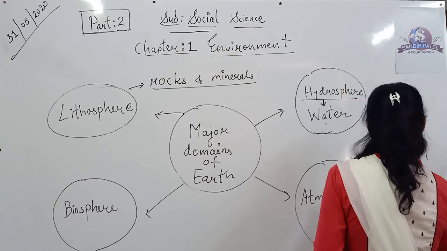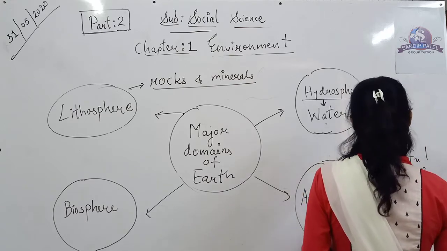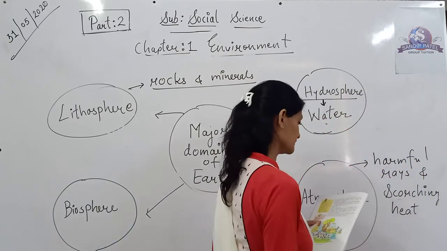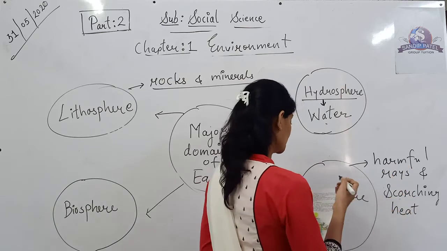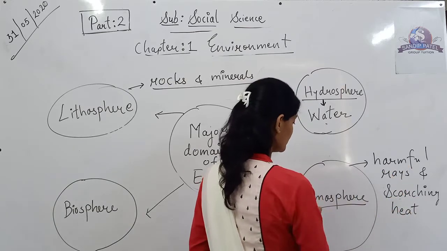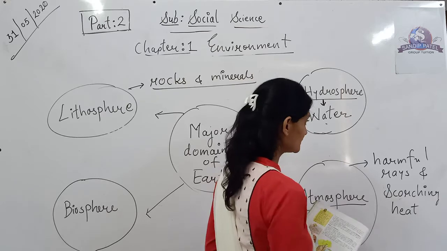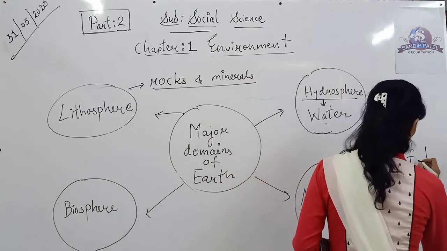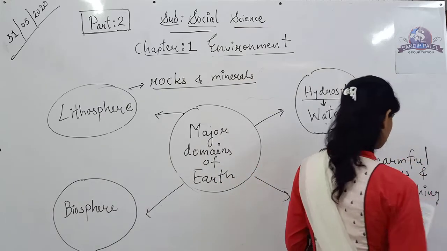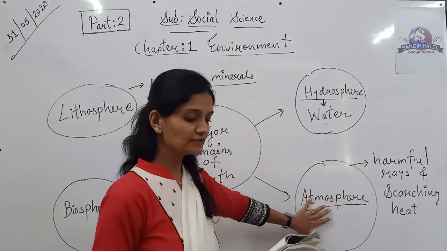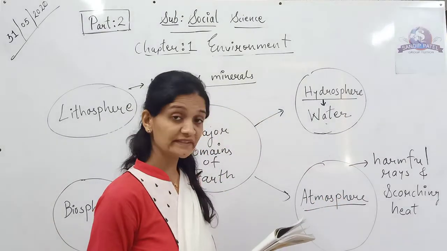Nowadays you must have felt that it is so hot. Because of this layer, because of the atmosphere, we are safe and we are protected. It saves us from the scorching heat of the sun.